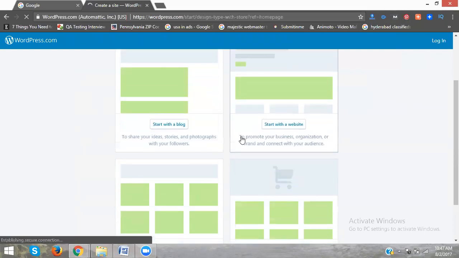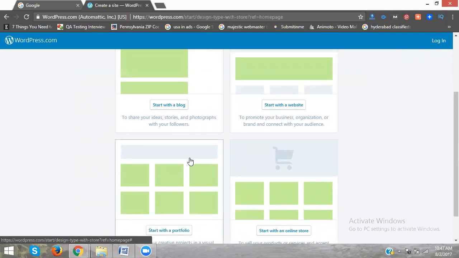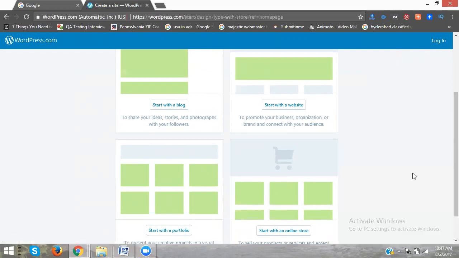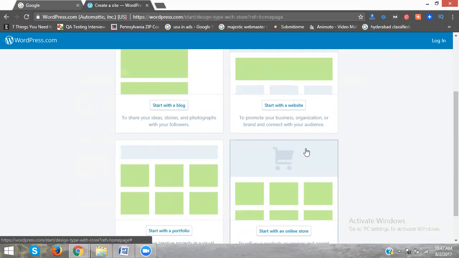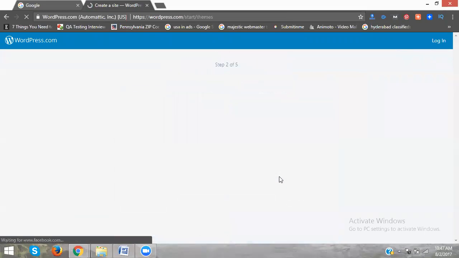After get started, they ask for your website structure: blog type, website type, portfolio type, and online store type. These are four ways. We are creating for four various kinds of categories. Here we are selecting the website type. Why are we creating a website, not a blog? So the reason is to start with the website.